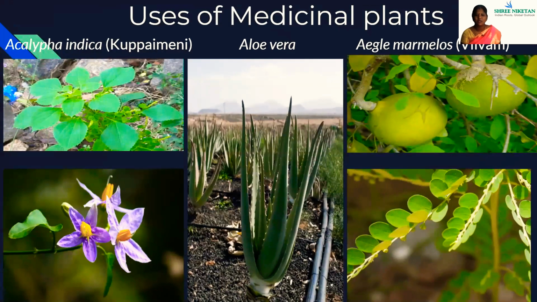Uses of medicinal plants. There are many medicinal plants on our earth. Here, we are going to see about five medicinal plants. One is Acalypha indica, which is called Kuppaimeni. Another one is aloe vera, which is called Sotrukathalai. Next is Aegle marmelos, which is called Vilvam.